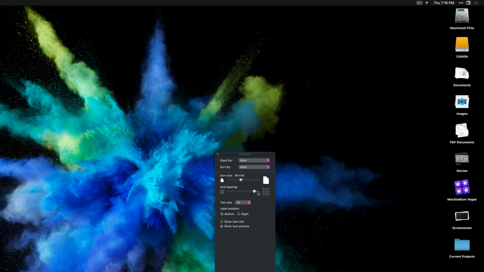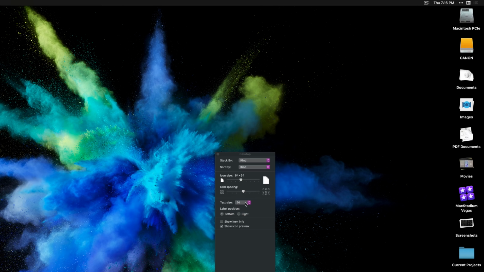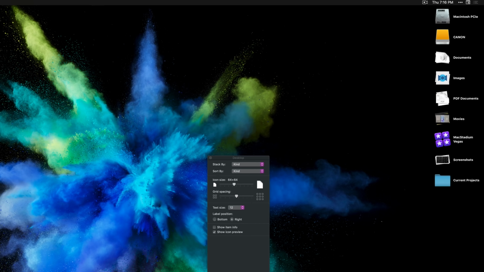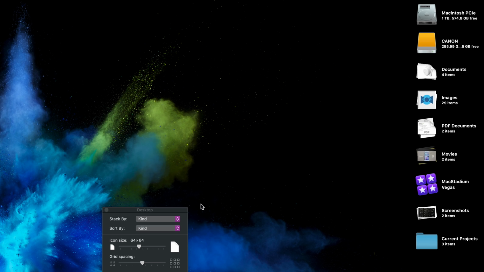You can space the grids out because you'll have more area and surface area on your desktop. You can change the text size of the labels, which is kind of cool. You can also change the label position, so you can bring them off to the right, for example, which when you have a few tidy stacks, I actually think is a really nice way to do things. And then you can also show the item info. This one's really cool. So for example, the storage capacity on your drives remaining, or how many items are inside of your smart stacks. Very cool.